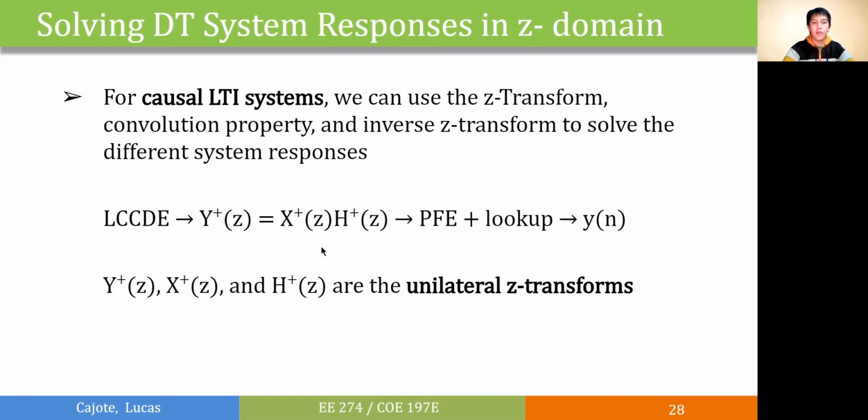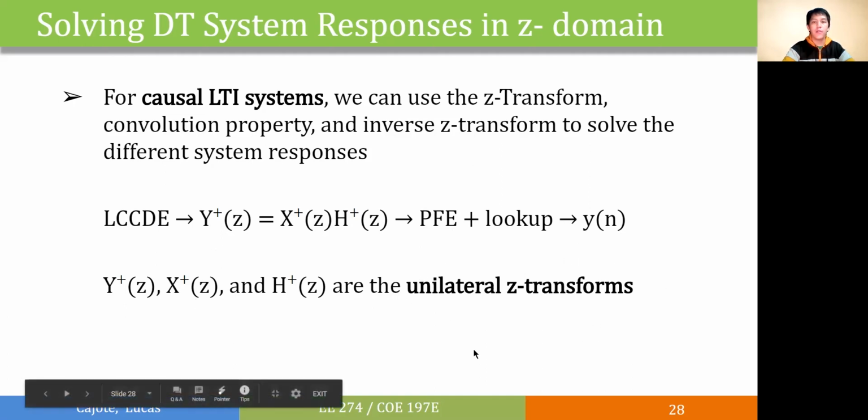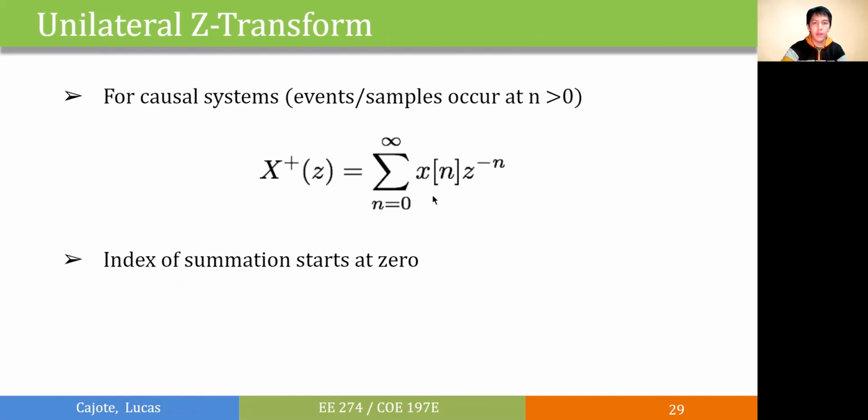Now the transform of our causal system is called the unilateral Z transform. Here we define our unilateral Z transform as the summation of our x of n multiplied by z to the minus n, from n equals 0 to infinity.